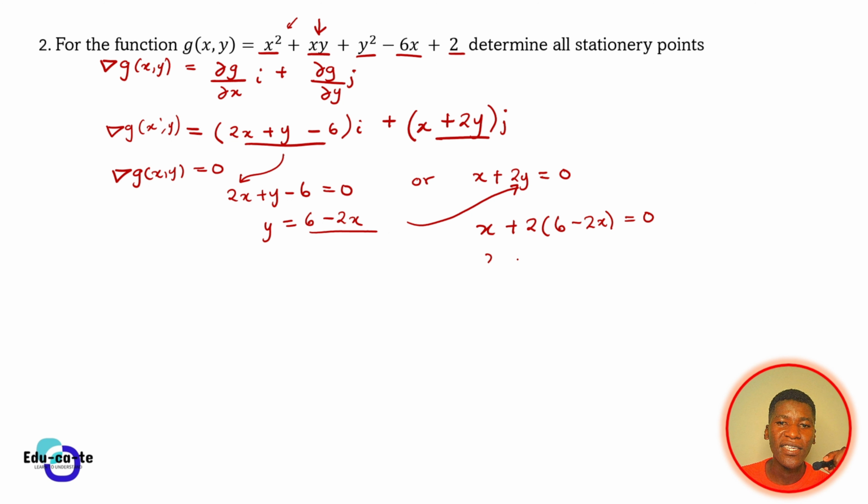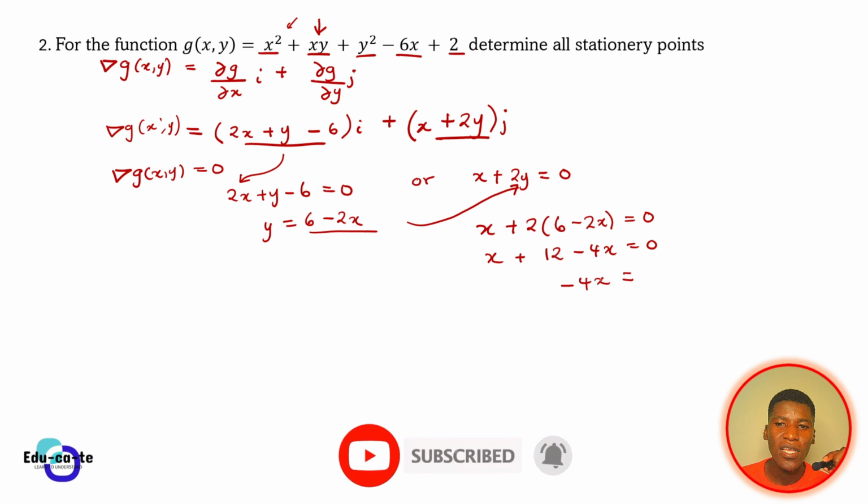So this is x plus 12 minus 4x is equal to 0. Then negative 4x plus x gives you negative 3x.